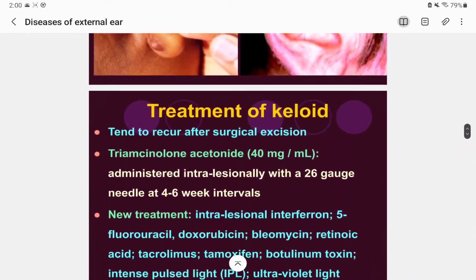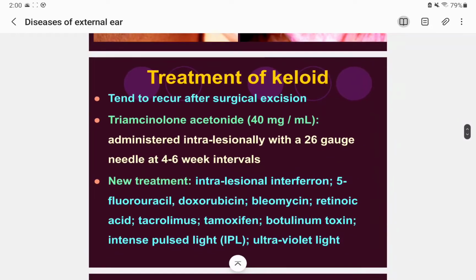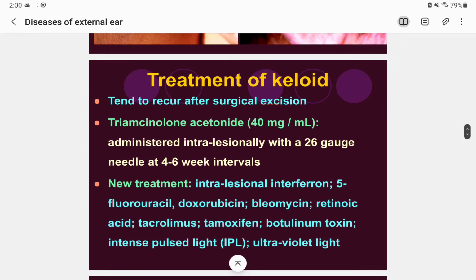And treatment of keloid. So what is the treatment of keloid? It tends to recur after surgical excision, so it is very stubborn, and we have to prescribe some drug also. That is triamcinolone acetonide, 40 mg per ml, administered intralesionally with a 26 gauge needle at 4 to 6 week, that is 1 month, intervals.